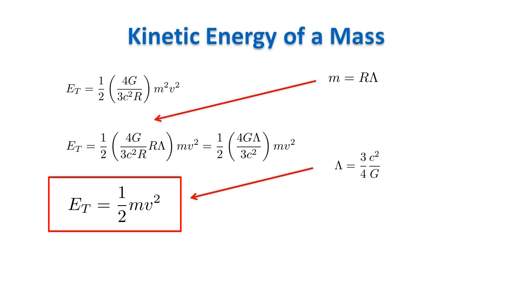We have just found out that if lambda is a constant of nature independent from r, the kinetic energy of a moving mass is actually the kinetic energy stored in the gravitational field. This is the link we were looking for between gravitational and inertial mass. They are the same because gravitational force and inertia are caused by the same field.